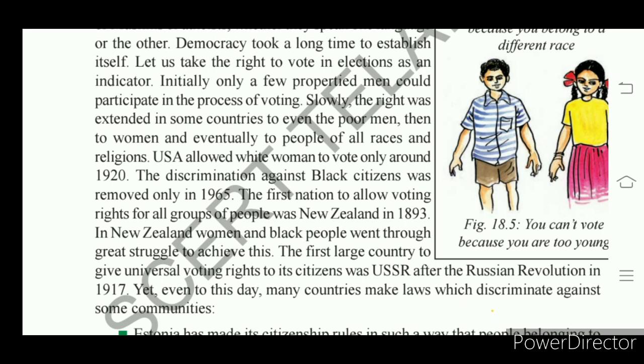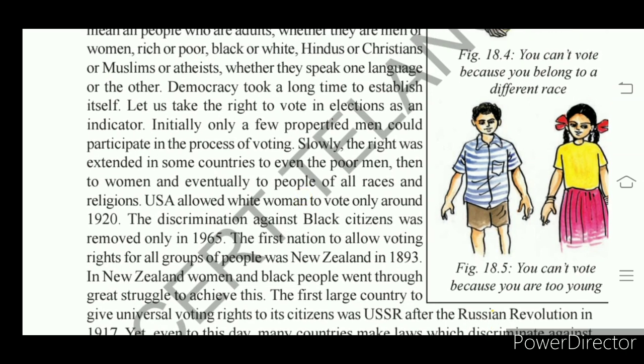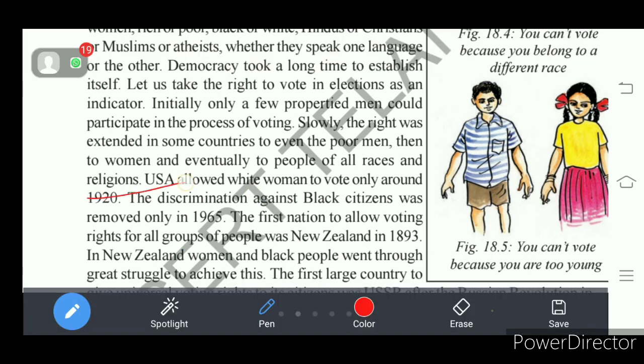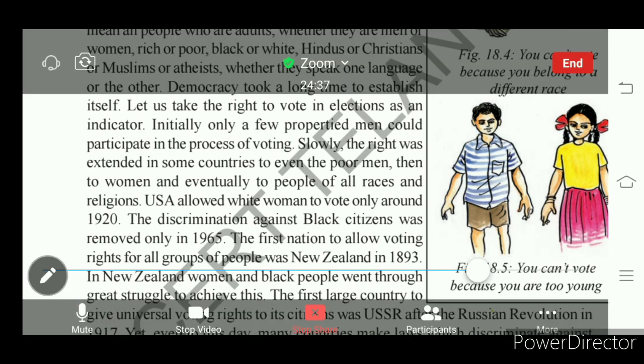Here in the USA, when it turned into a democratic nation, women were given the right to vote only by 1920. They got the right to vote by 1920. So earlier it was not there for women. So democracy should be inclusive. Slowly the right to vote was extended to women in America after their struggle, when women struggled for equality, right or not?